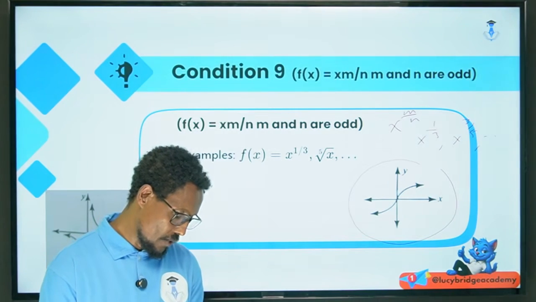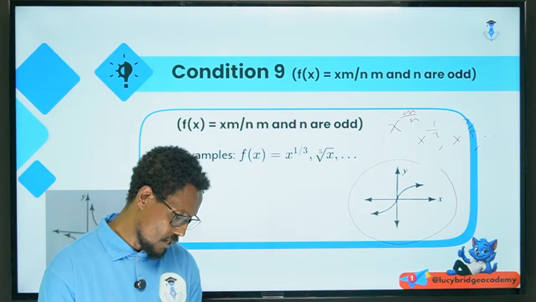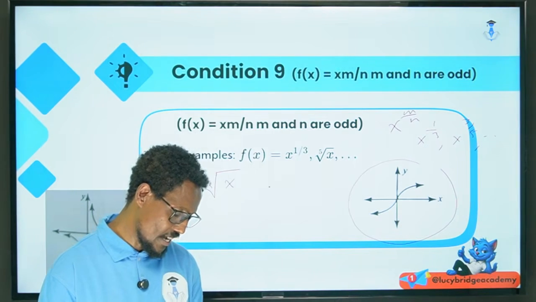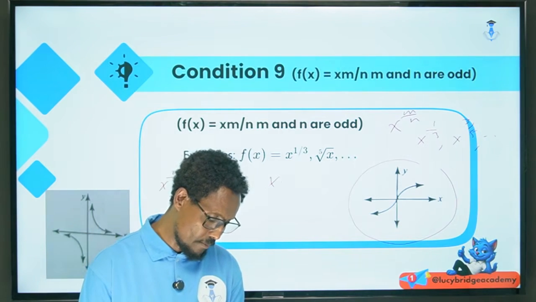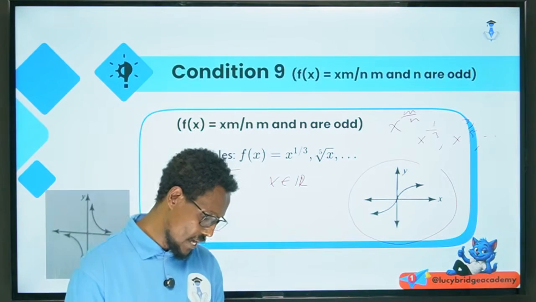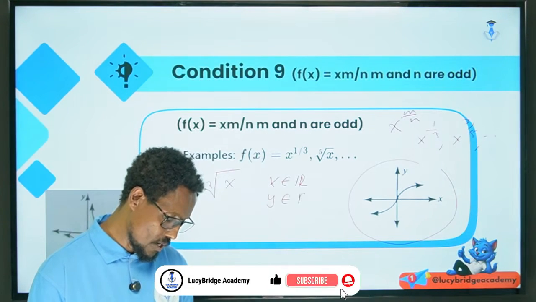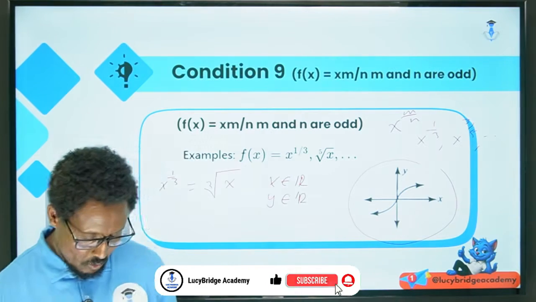Let me take one of them. For example, x to the power of 1 over 3 means the cube root of x. So the domain is every real number, x can be an element of every real number. The range is also y such that y is an element of every real number.